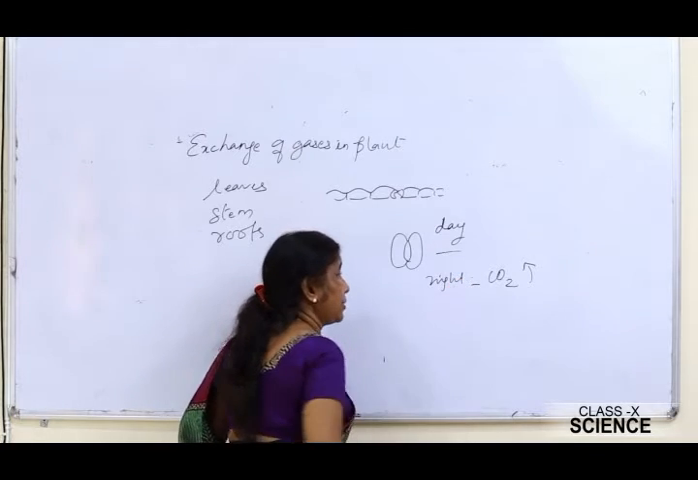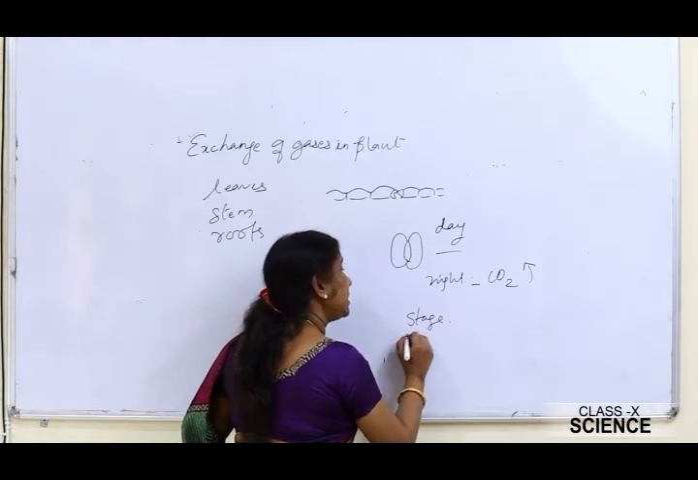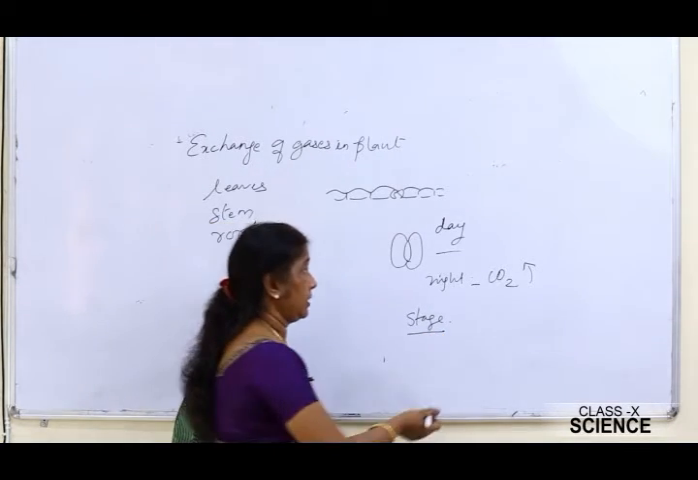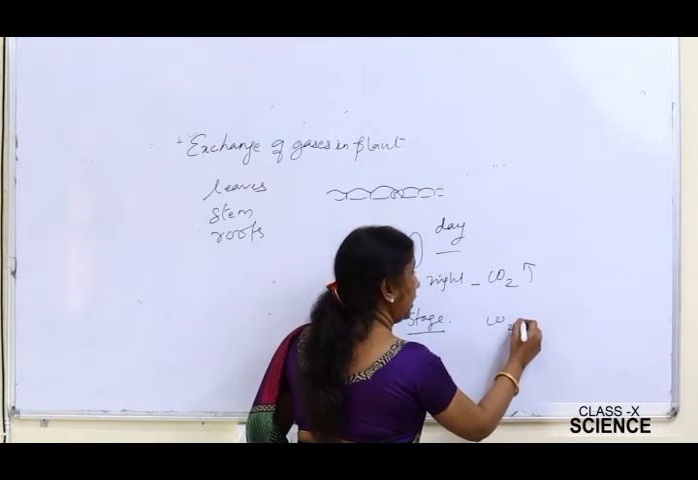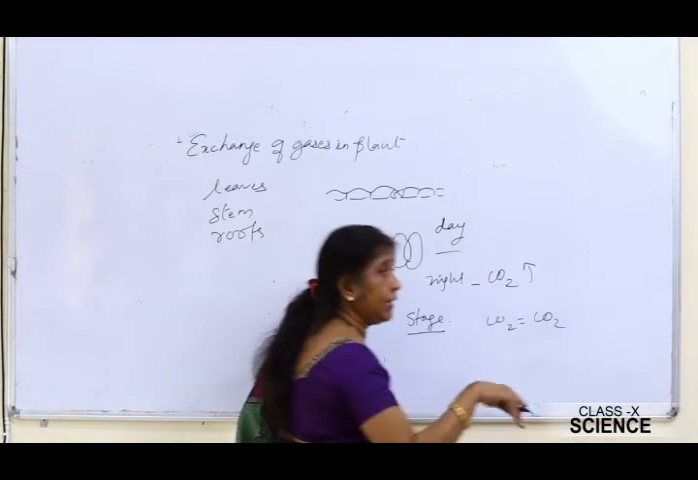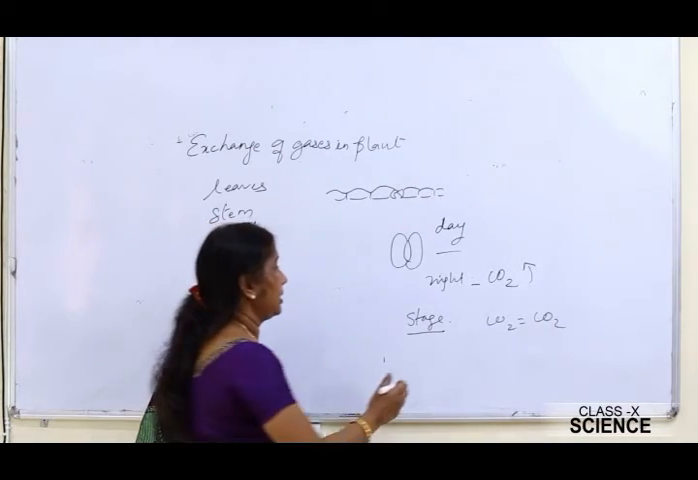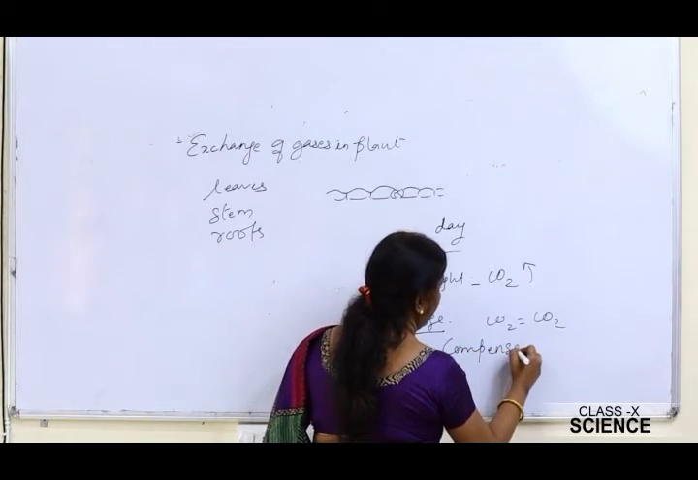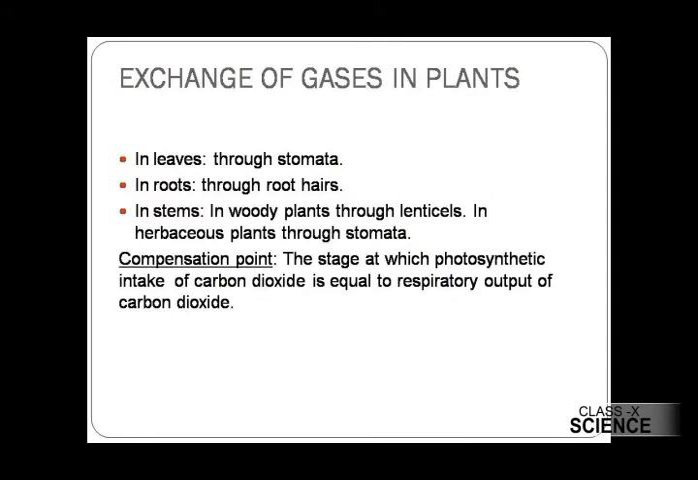Now during this exchange of gases, there is a stage in which the respiratory output of carbon dioxide is equal to the photosynthetic intake of carbon dioxide, and that particular stage or point is called the compensation point.